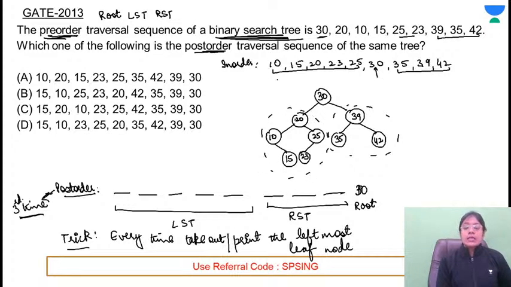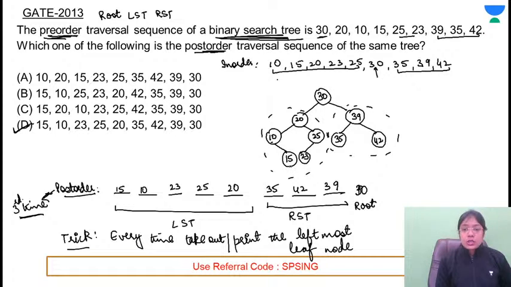So in the tree, 20 is the root. So among these elements, 20 will be printed at the end. Among these, 10 is the root. This will be printed after 15. 15 and 10. Here 23 will be printed first, and then the root. After that, 39 will be printed after 35 and 42, and then 39. So this is nothing but option D.